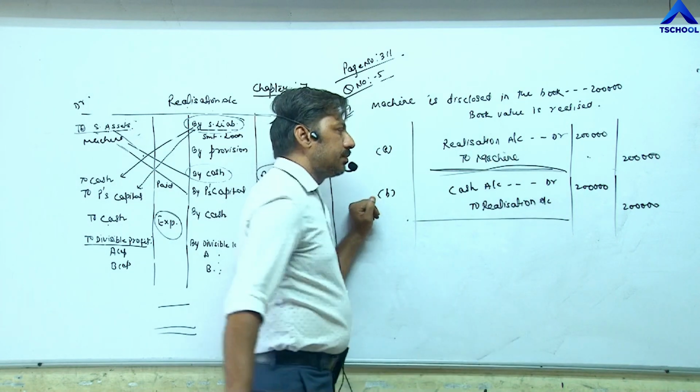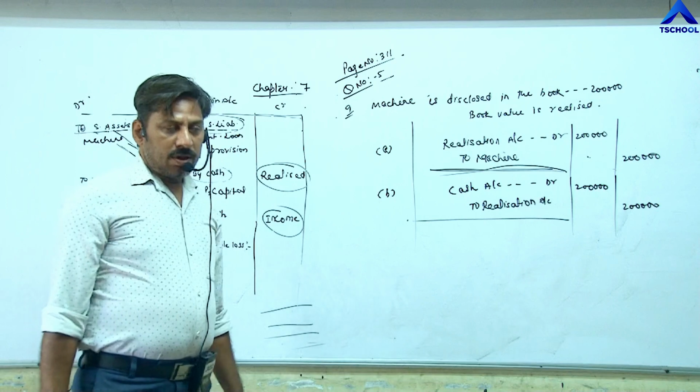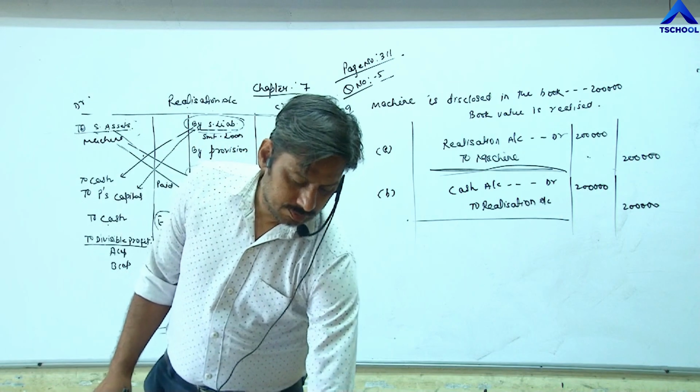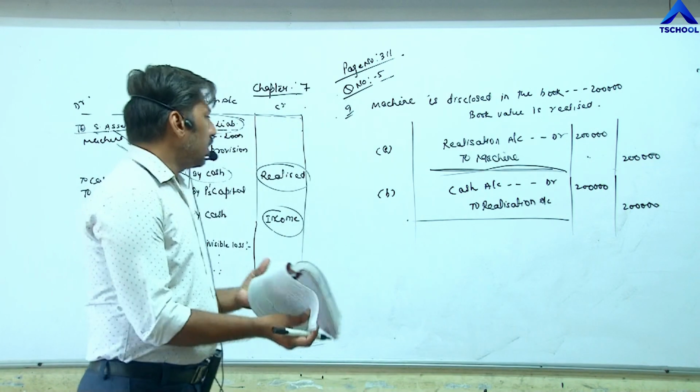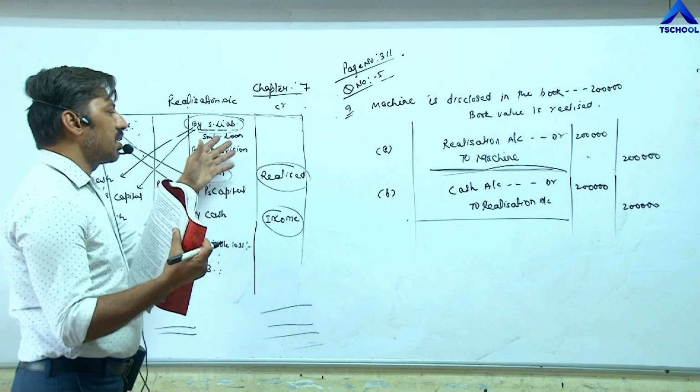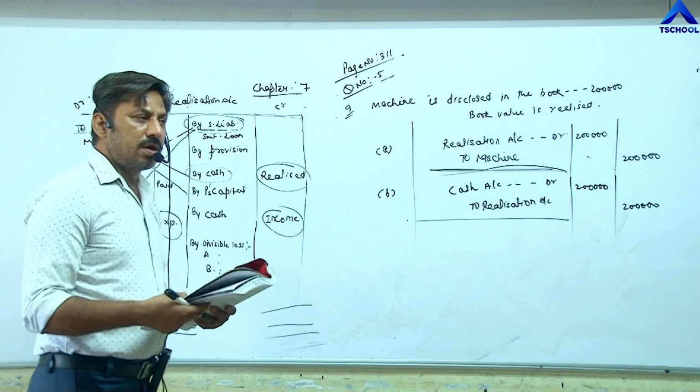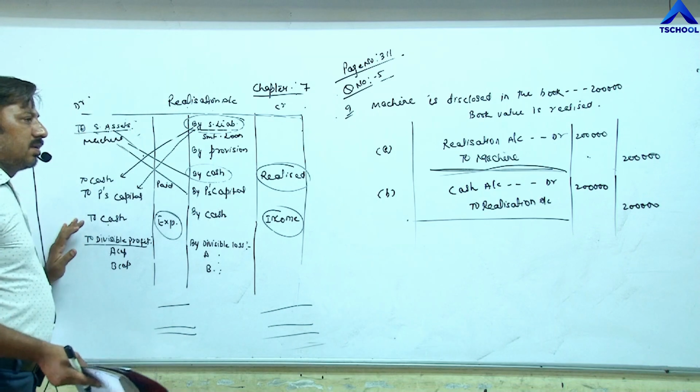Particular column. Question number 9 completed. Only on this basis you can pass journal entry. You are not required to learn journal entry. You try to understand this format.